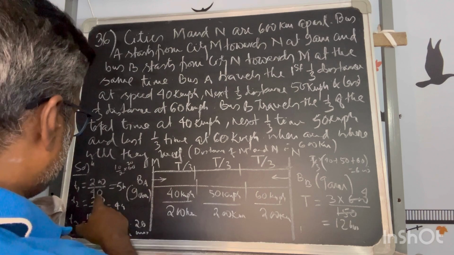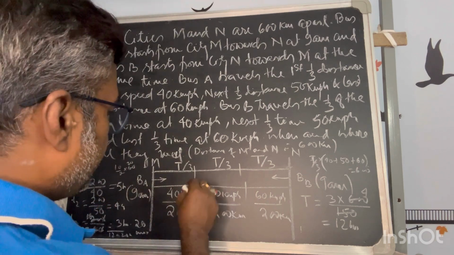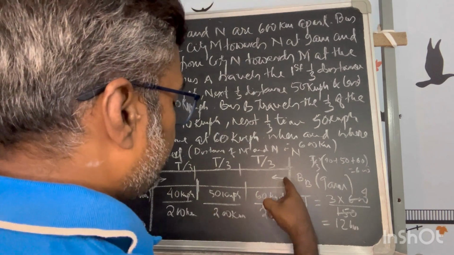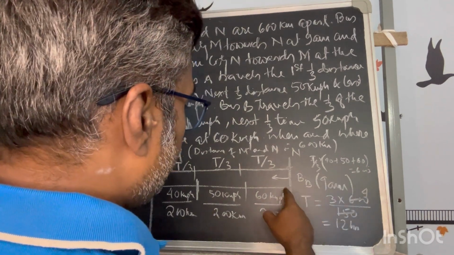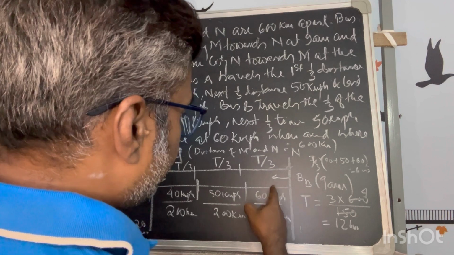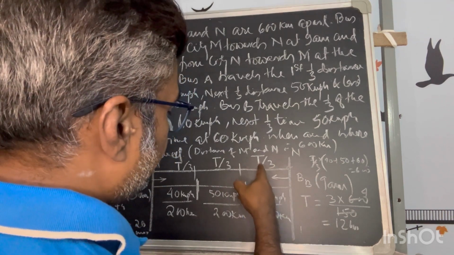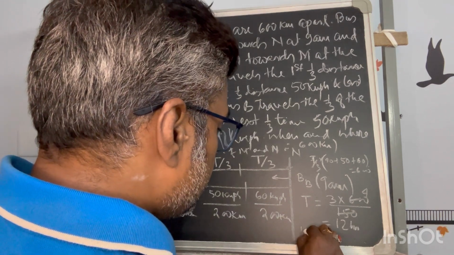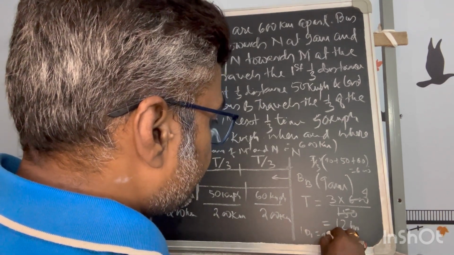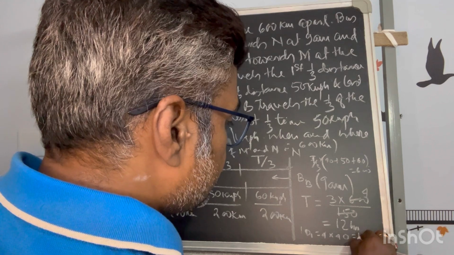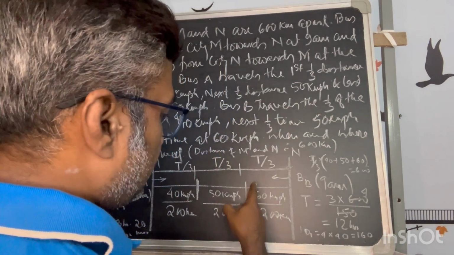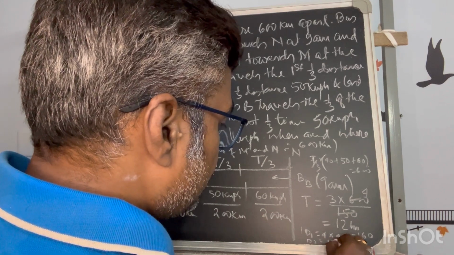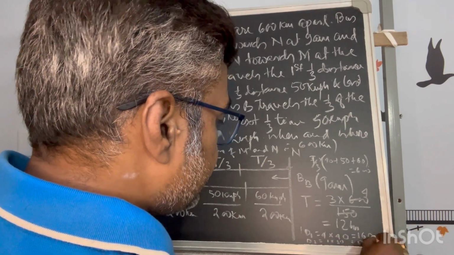First, after 5 hours, A will be at 200 kilometer from this end, whereas B, in 4 hours he will cover 4 into 40, that means 160, and for another 1 hour, 1 into 50, that means 50, so that means 210.